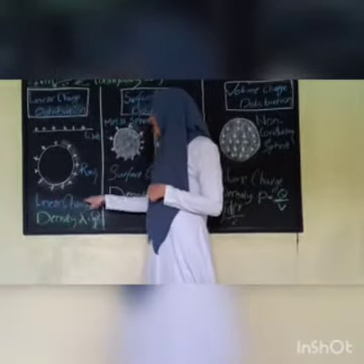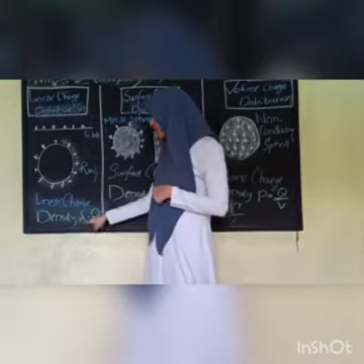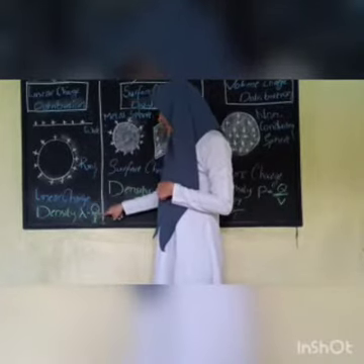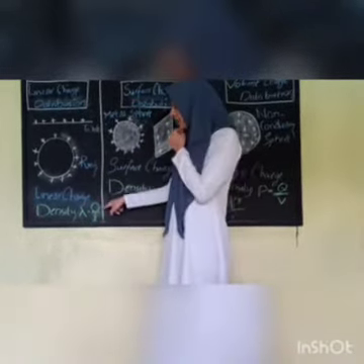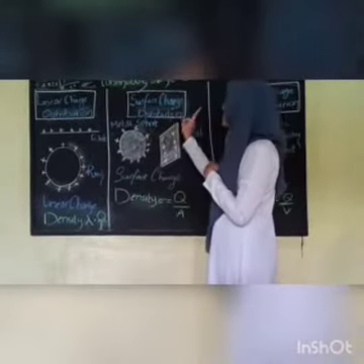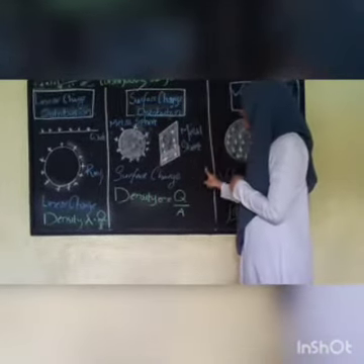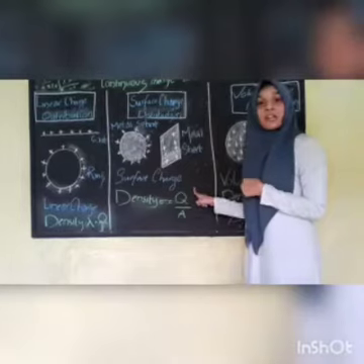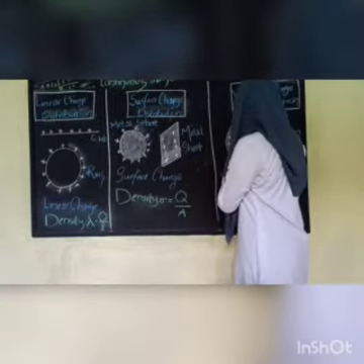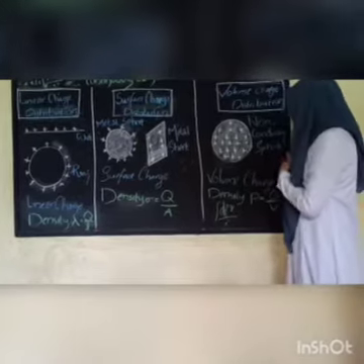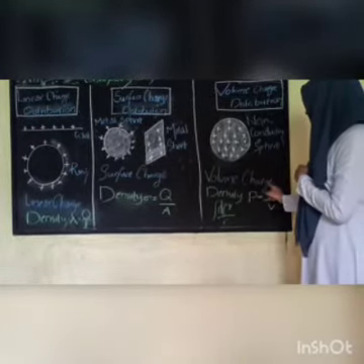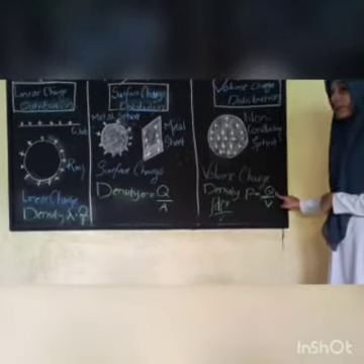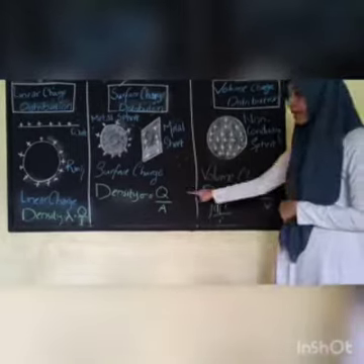Now linear charge density lambda is equal to Q by L. That is, we are denoting it by lambda, which is equal to charge by unit length. When it comes to surface charge distribution, we are denoting it with sigma, and sigma is equal to Q by A, that is, charge by unit area. And for volume charge distribution, the volume charge density rho is equal to Q by V, that is, charge by unit volume. Unit volume, unit area, unit length.